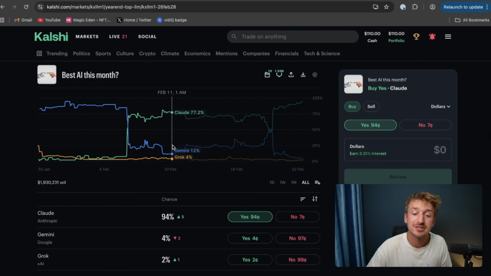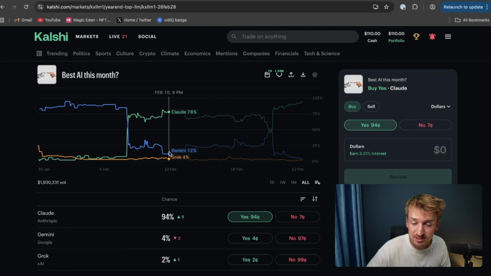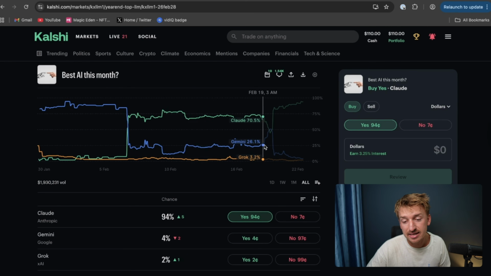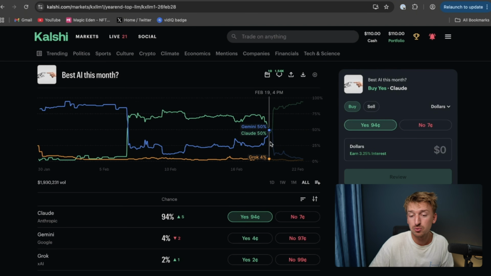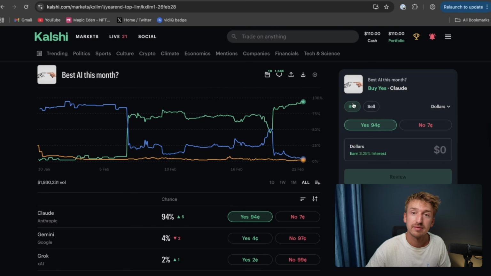For example, on February 10th, if you would have bet on Gemini, you thought that maybe 12% was a bit mispriced for Gemini because you knew that they were about to release a new model, etc. You would have bought it at 12%, and then maybe you would have sold it here on February 19th when their new model released. You could have easily done like a 4 or 5x on this market, even though it didn't actually win at the end.